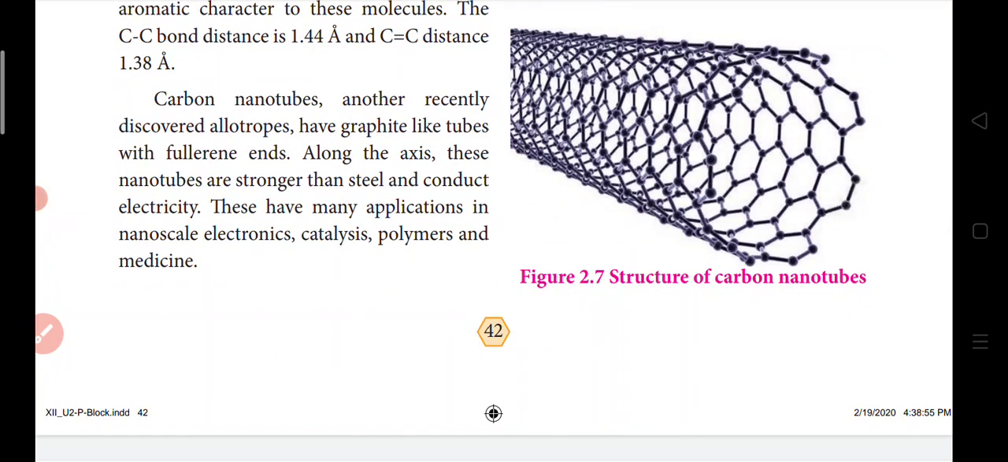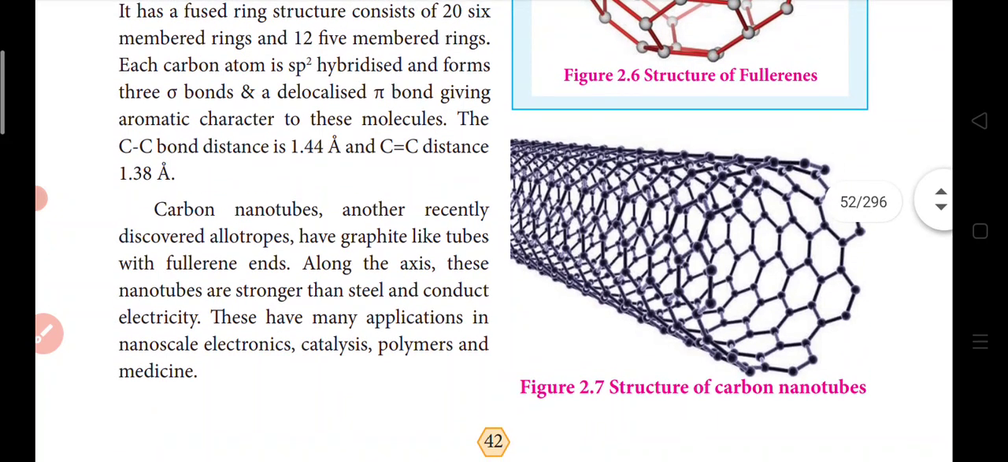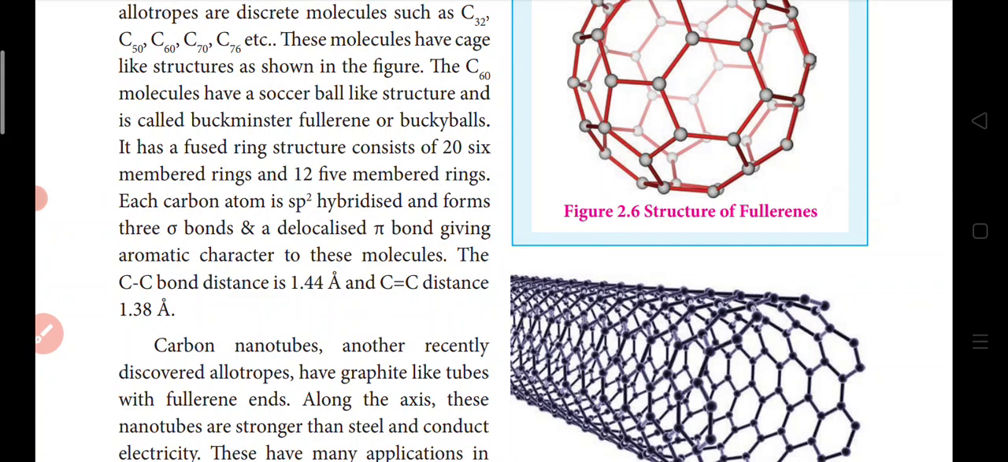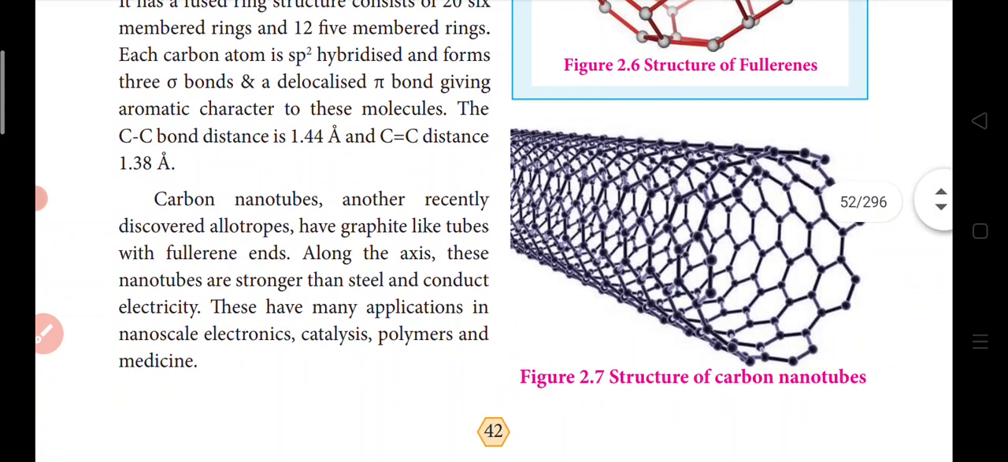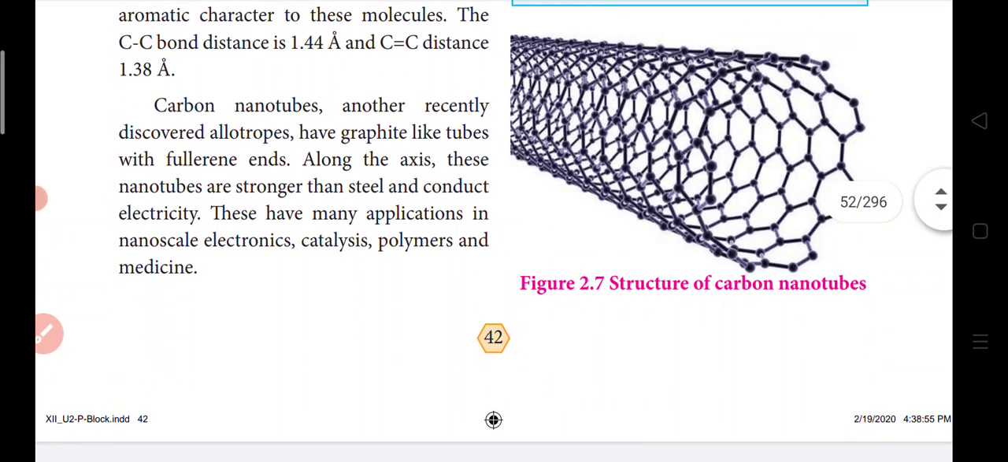Carbon nanotubes are another recently discovered allotrope. Carbon nanotubes are graphite-like tubes, which means a sheet of carbon is just rolled to form a tube. So imagine graphite-like tubes with fullerene ends, which means along the axis these nanotubes are stronger. If we pull and extend a circular sheet like this, we get a tube, and that is called a carbon nanotube. These are stronger than steel.